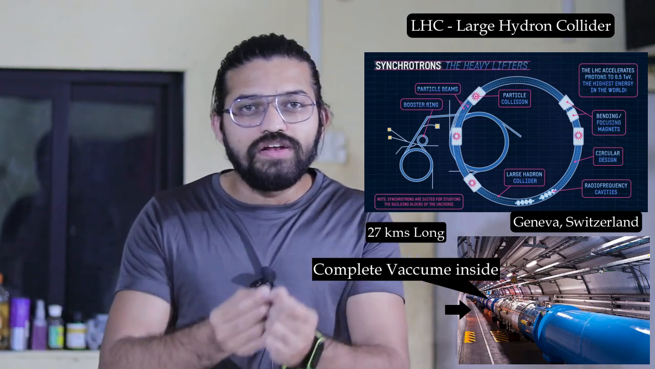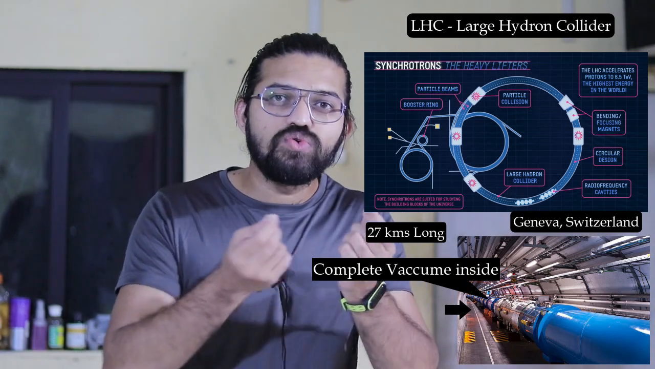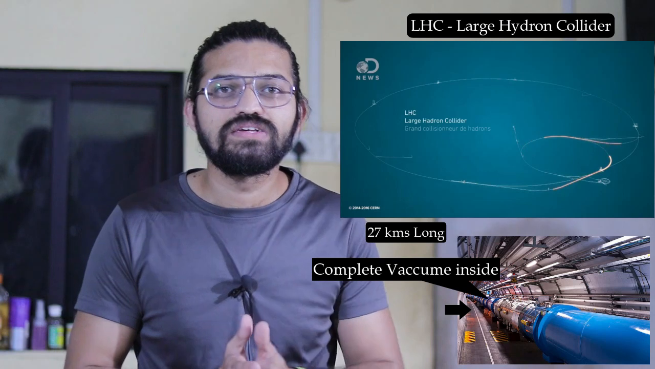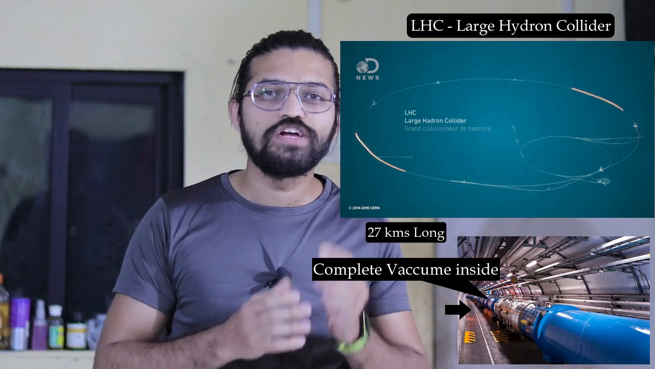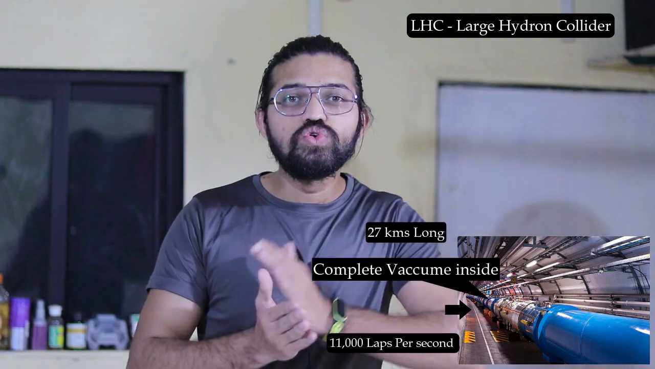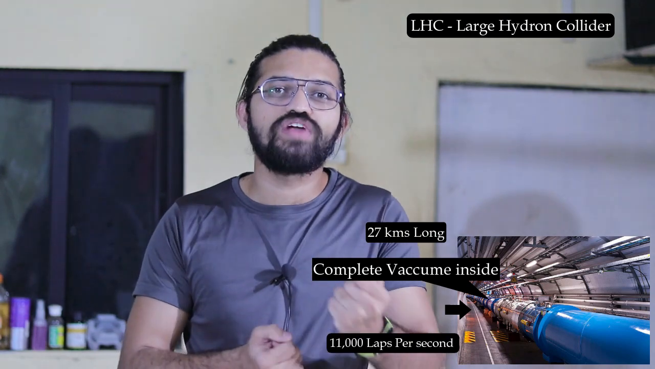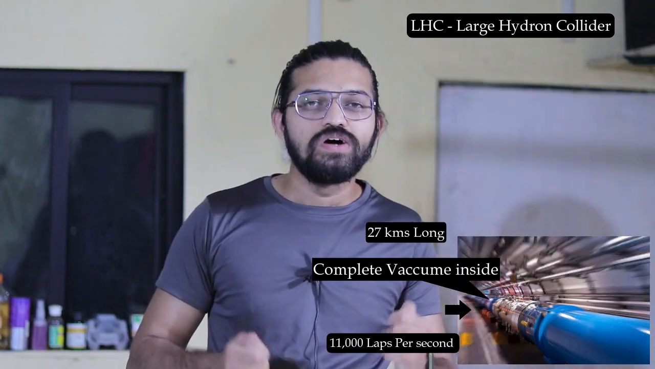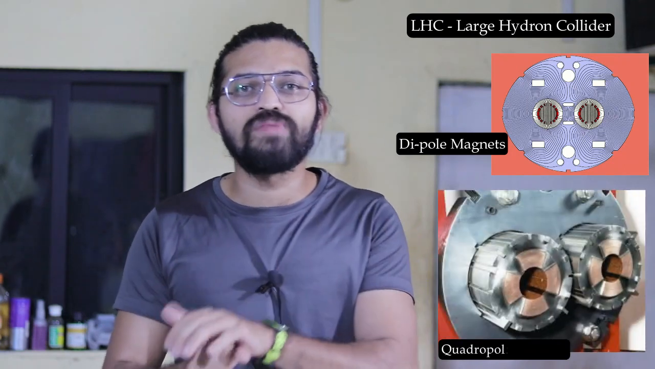In that tunnel, two beams of protons are made to travel in different directions. When a beam of protons travels, it will make around 11,000 laps per second. So that is a huge speed. These two beams are accelerated to nearly 99.99% of the speed of light, by using dipole magnets, or else we can call them quadrupole magnets.